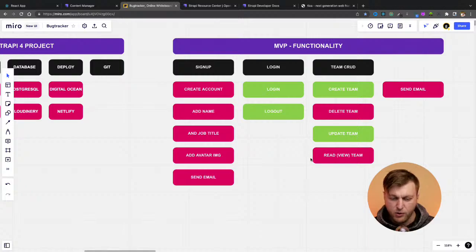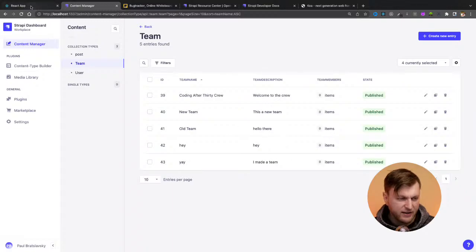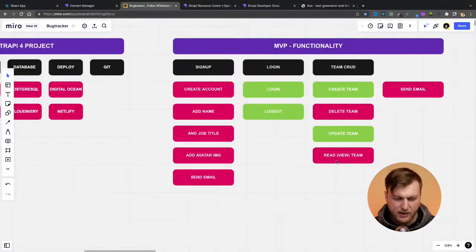Oh, by the way, can we view the items? That's kind of self-explanatory, because when you log in, you're getting the data. So you're using the get method to get the data from the API. And so yes, that works. So let me make that green. So notice how I'm slowly making progress on my application.